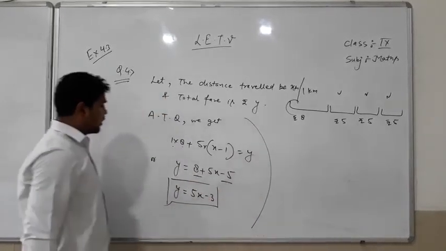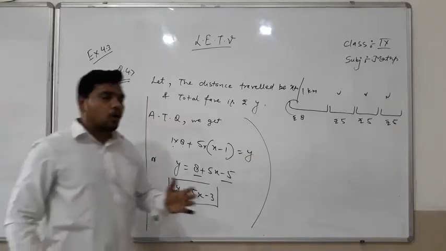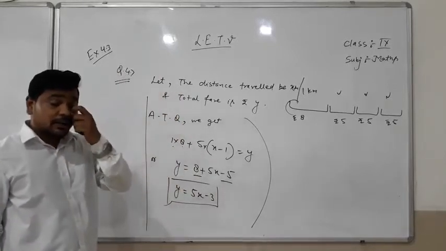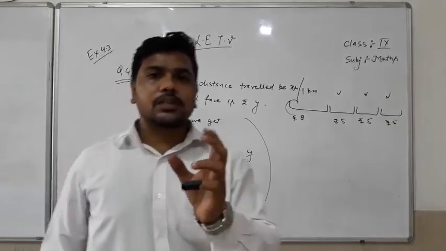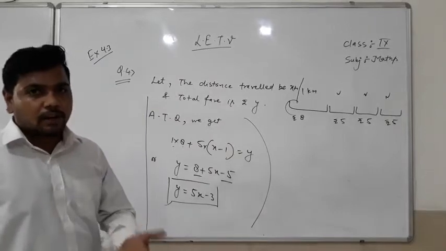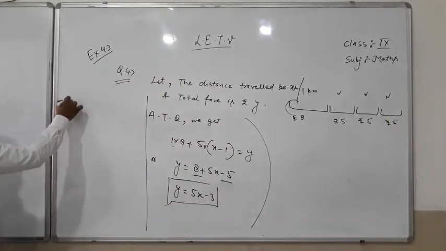Okay students, the question is also saying to draw the situation graphically and algebraically. First of all, we will show the situation algebraically. We will put values of x and get the values of y.